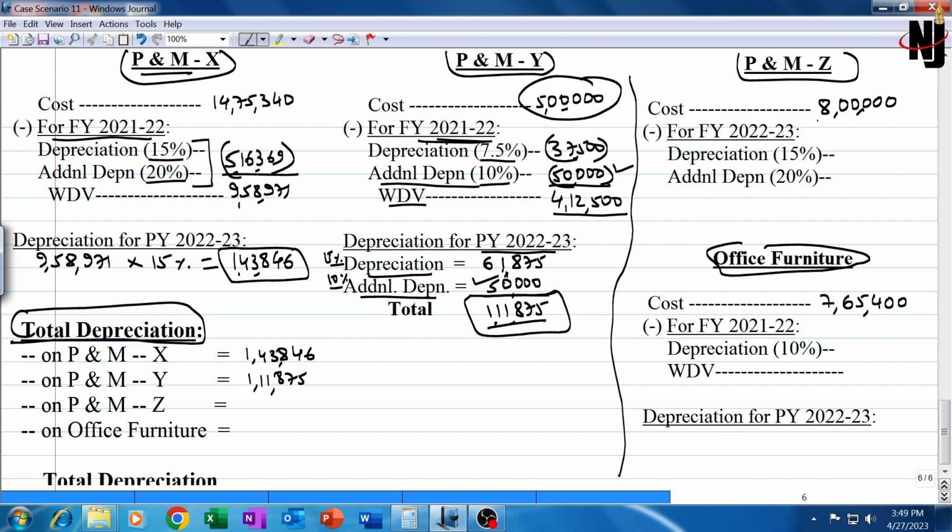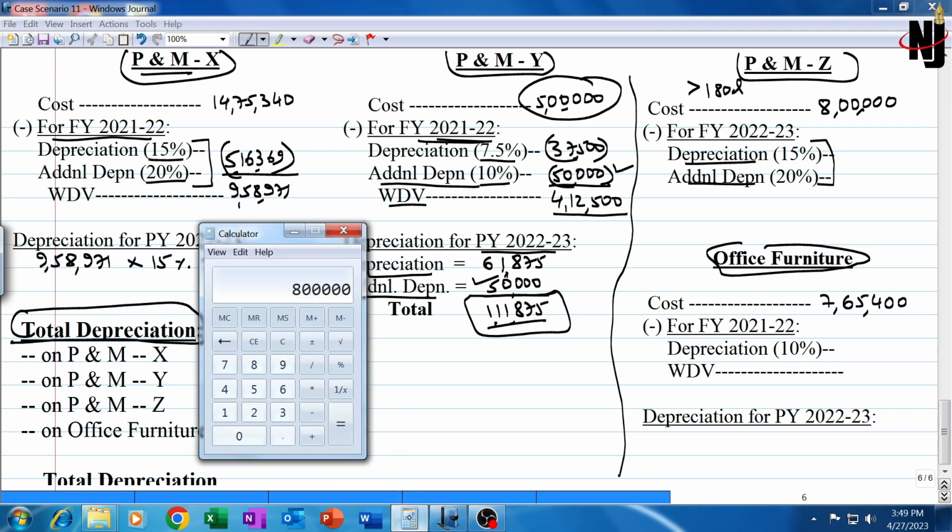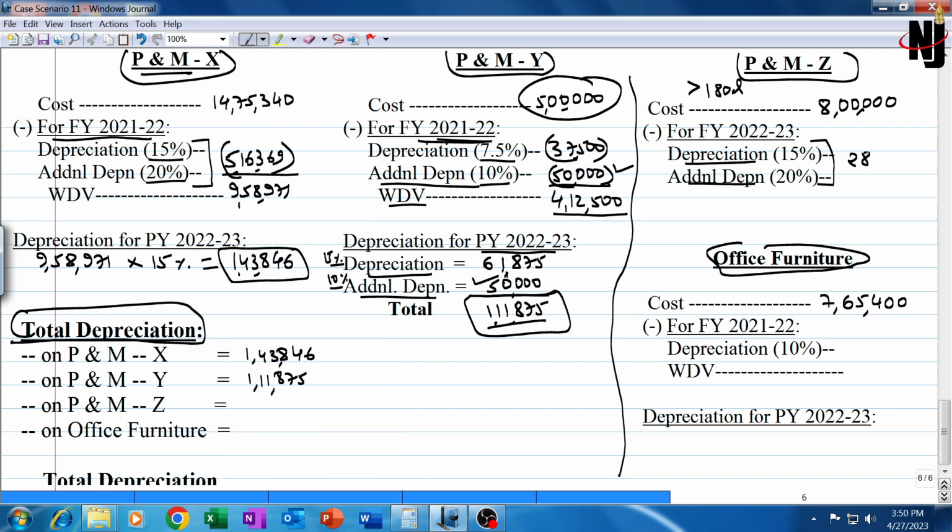Now for plant machinery Z, cost is 8 lakh rupees, and we have to compute depreciation and additional depreciation. It was put to use for more than 180 days. That means we can follow a shortcut. We can straight away compute 35%. 8 lakh into 0.35. Plant machinery Z was acquired in the current year, so there will be additional depreciation and depreciation of 2,80,000 for the current year. We can just write it down here in the total: 2,80,000.